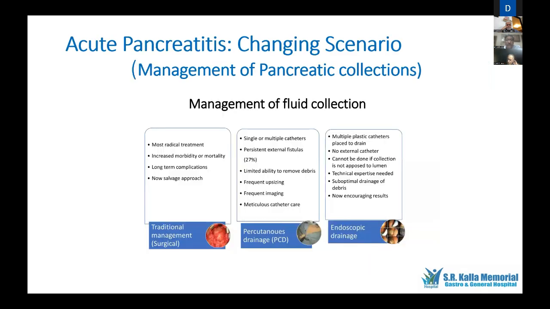Now, when you plan on managing acute fluid collection in the setting of pancreatitis, there are three possible approaches. One is traditional management, which is the surgical approach. We have learned from the surgical approach about the basic principles of how these collections develop, what is the natural history of these collections, and how you prognosticate them. The second important thing, which came up way back in 2003, was percutaneous drainage, when interventional radiologists stepped in and significantly improved the morbidity and mortality of these patients.